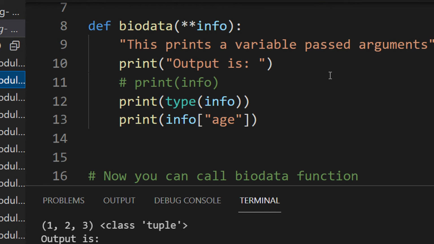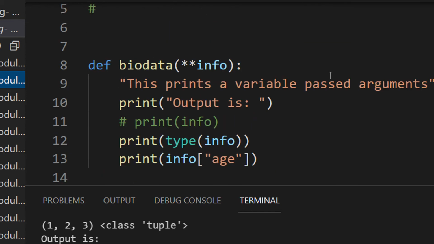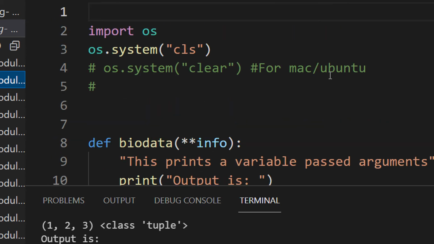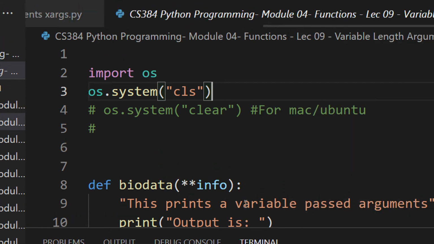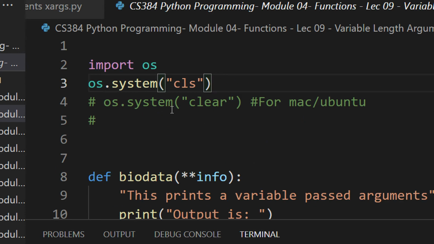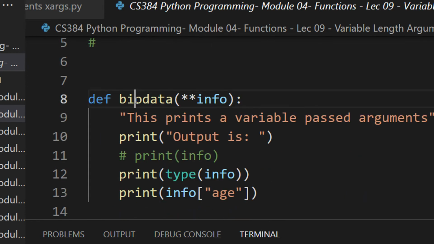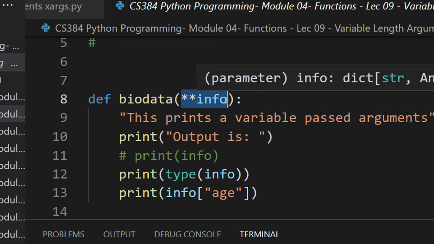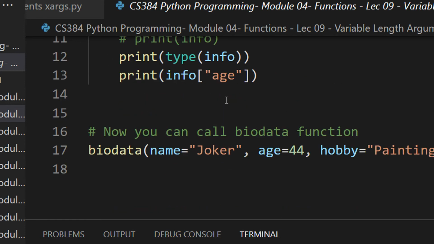Right? Okay. Now one more thing that we need to see here. Let me just run the code first. Okay, in Python, there is a data type which is known as a dictionary. We will come back to that dictionary a bit later. But let me just show you there are two methods of passing the function parameter. So I'm clearing the screen here. In the bio data, you can see I have star star info. Now you may be asking, is it like a double pointer? No, it's not a double pointer.